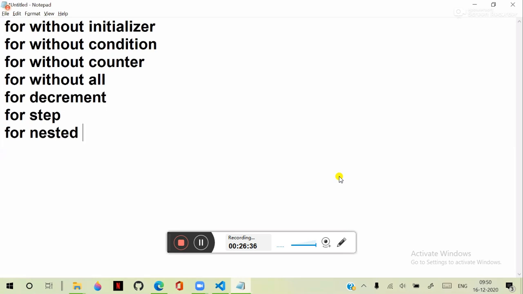It can be nested. And another important point is that for can continue, and for can break. What is the purpose of continue and break? That means for can continue and for can break. So that is the intention here. What is the intention of continue and break? How can we use them? When we need to break and when we need to continue, this we need to understand.